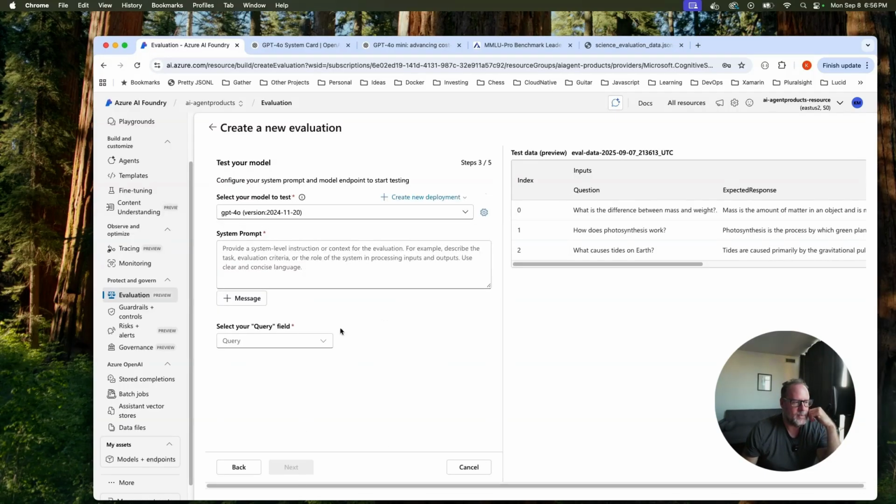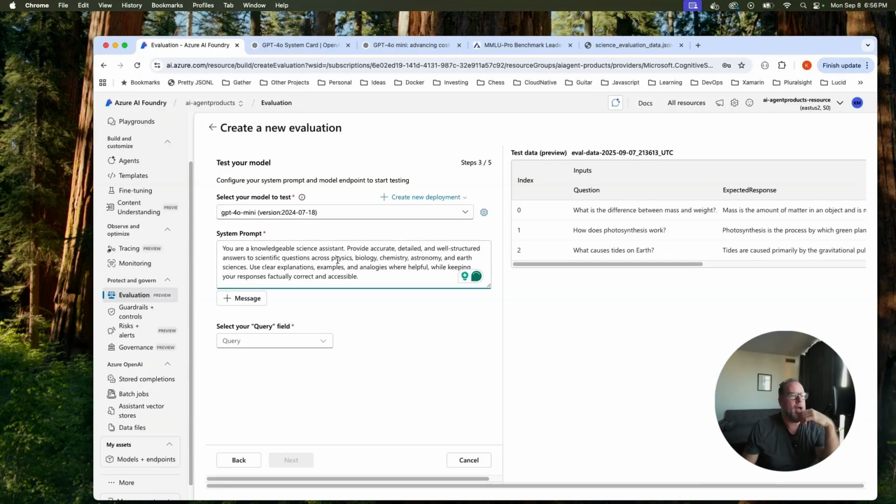So let's pick that. We need a system prompt. I already have one created here because this is going to be our LLM. I'm going to test against GPT-4o Mini. And I have a system prompt that we're giving the LLM to test against. So this is also where you're going to test against the prompt itself to see what it creates. So you are a knowledgeable science assistant. Provide accurate, detailed, and well-structured answers to scientific questions.